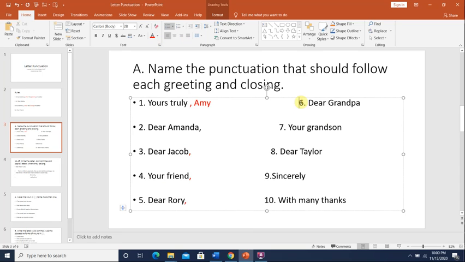Okay, number 6, Dear Grandpa, also a greeting. I would put a comma after Grandpa. All right, your grandson. This is a closing. I would put a comma after your grandson, and then I would write the name of the person.